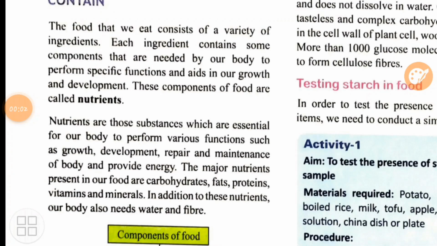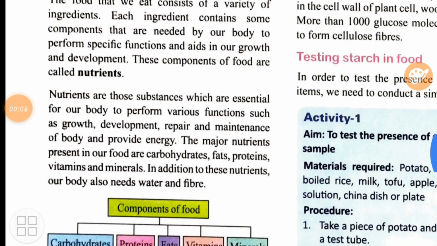So what is the meaning of nutrients? Nutrients are those substances which are essential for a body to perform various functions. Functions like what? Growth, development, repair, maintenance and providing of energy. Now if you are not going to take nutrients, then what will happen? Your body will not grow, your body will not develop and will not repair also. Sometimes you get hurt. Now how is that repairing done?